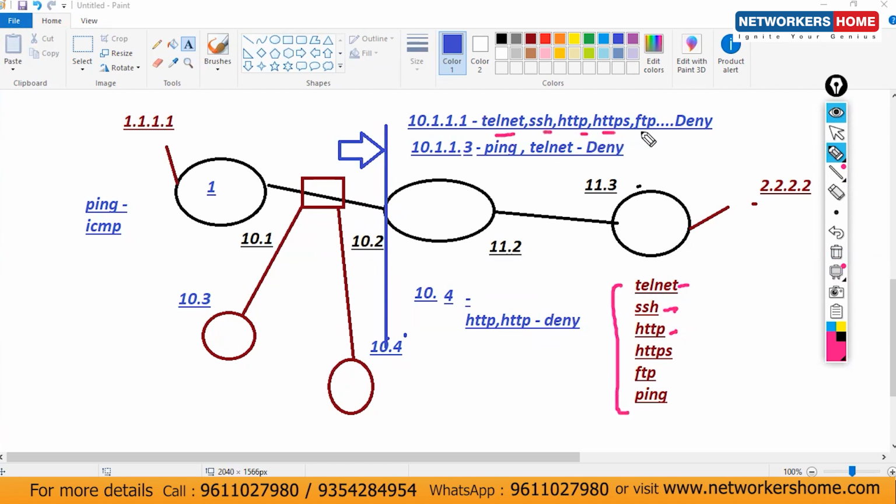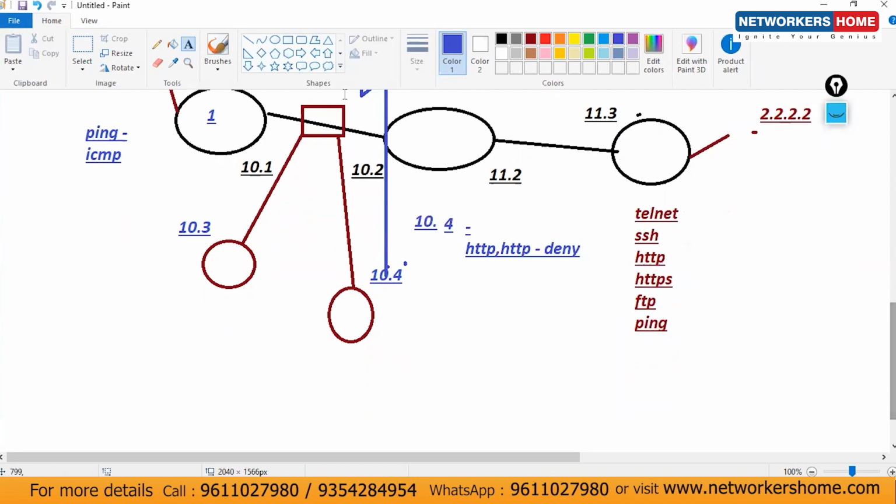Telnet, SSH, HTTP, HTTPS, FTP are denied. So what is allowed? Only ICMP. If ping and telnet are denied, other traffic is allowed. Here HTTP and HTTPS are denied, so remaining traffic is allowed. Clear? So from 10.1, if you try to generate any telnet, SSH, HTTP, HTTPS or FTP traffic, that is not possible because all the traffic is blocked here.